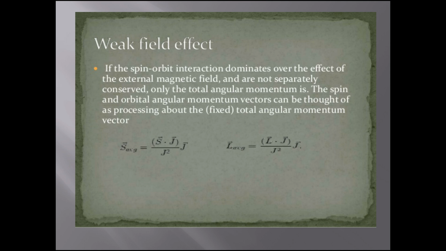The weak field effect. If the spin-orbit interaction dominates over the effect of the external magnetic field, and L and S are not separately conserved, only the total angular momentum is. The spin and orbital angular momentum vectors can be thought of as precessing about the fixed total angular momentum. Now the following formulas are for the angular momentum L and the spin angular momentum S.